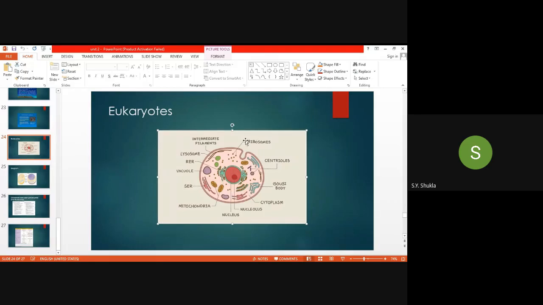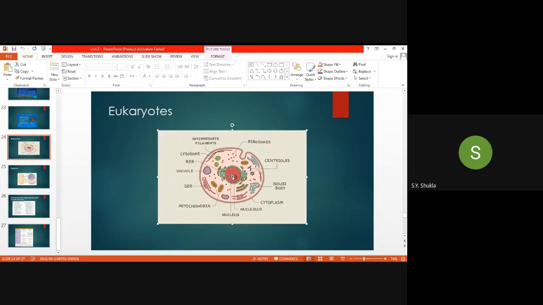Then the ribosome. Now the ribosome is also one of the important cell organelles of eukaryotes. Which type of ribosomes are present? The 80S type of ribosomes are present. The larger subunit is 60S, the smaller subunit is 40S, and they are present in the cytoplasm as well as on the rough endoplasmic reticulum. Their positions are two: one is the cytoplasm and another is the rough endoplasmic reticulum. They have two important functions.